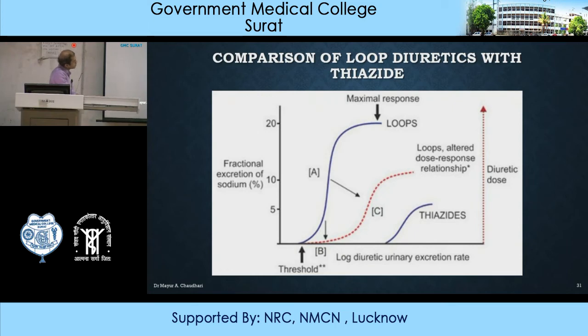And as you increase the dose of loop diuretic, excretion of sodium ion increases, and ultimately a very high ceiling is reached in comparison to thiazide diuretics. As the ceiling of sodium excretion is very high in comparison to other diuretics, loop diuretics are also known as high ceiling diuretics.